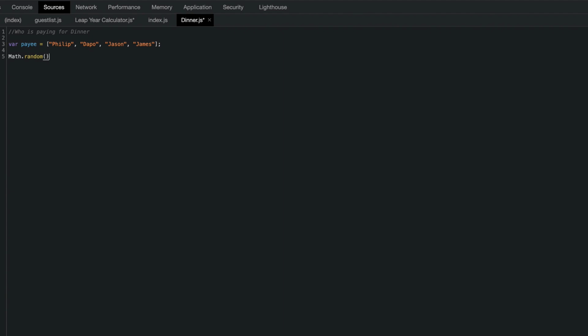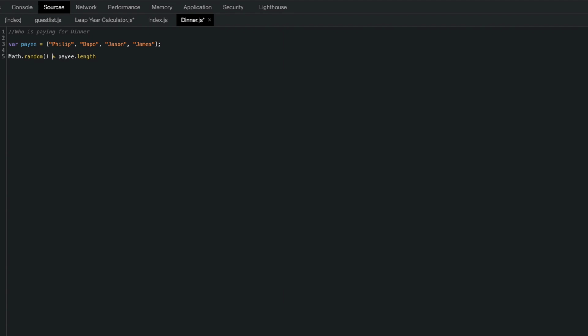But we want something between 0 and 4 in our case, or depending on how many people you have, just to make life easy for you so you don't have to keep coming back, change 5, change 6. You don't want to do that. We're just going to do the length of the array, right? So payee.length. I wanted to multiply that. There we go, multiply payee.length. I'm just going to space this out because I like to see that cleanness. So we're multiplying it by payee.length.